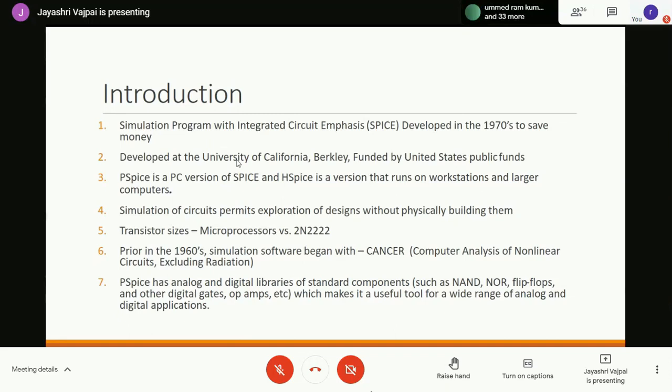This was the first one which came where we could pick and place the objects. Initially, when we started working with PSpice some 30 years back, it was a program where we had to give commands in order to generate elements, right? I will show you an example of that also. But nowadays, PSpice is totally visual.